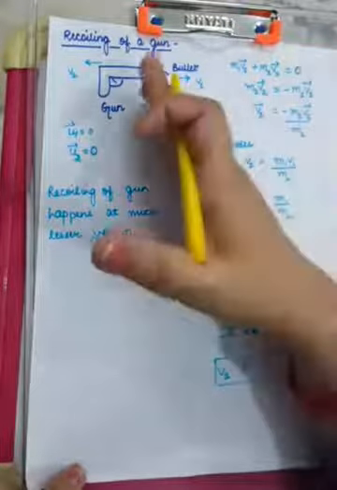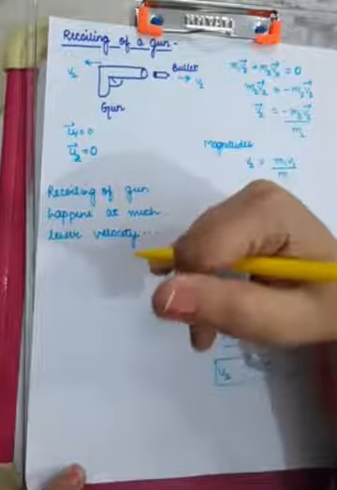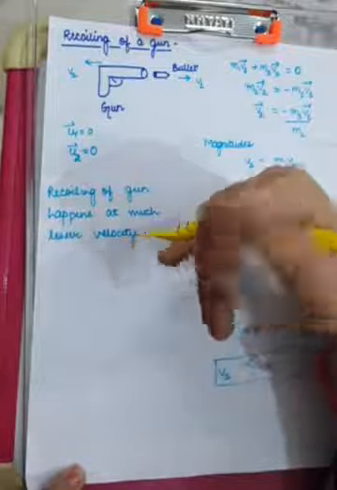Okay, the force with which you are firing the bullet is action and the force with which the gun is recoiling back on your shoulder, that is reaction.